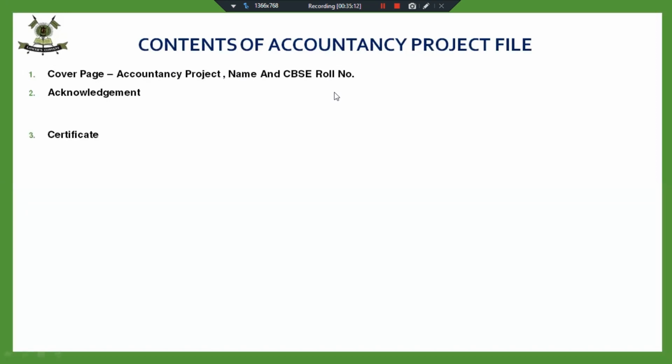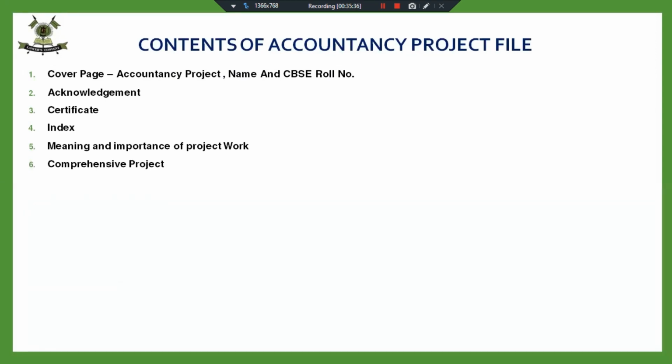Fine. Then you have to make the acknowledgement and certificate. You can find it in any of the books where the sample projects are given. Acknowledgement, certificate, then index. Then you have to write down the meaning and importance of project work. This is given in the book where the sample projects are given, or I will forward it to you as well. And then you have to do the comprehensive project.